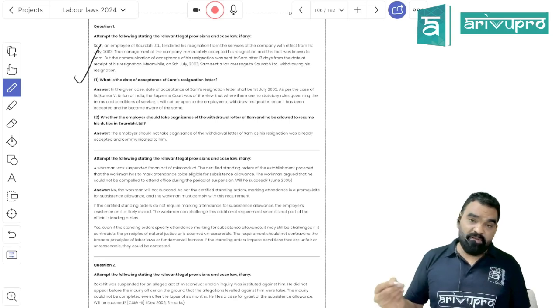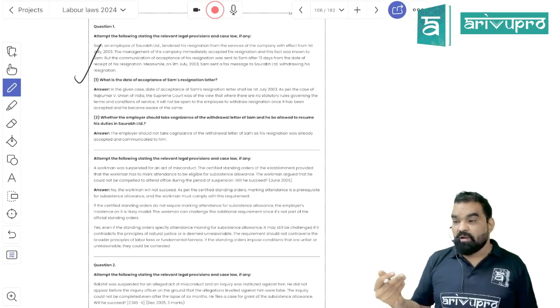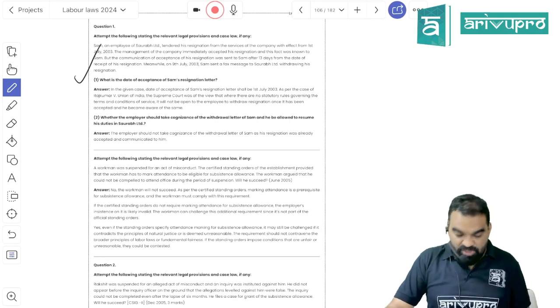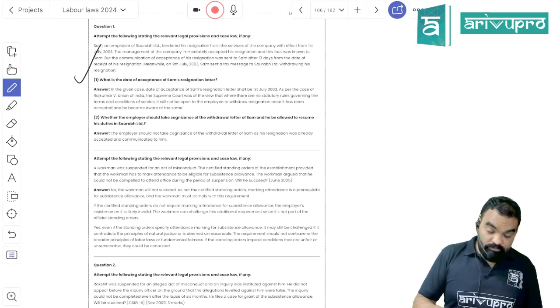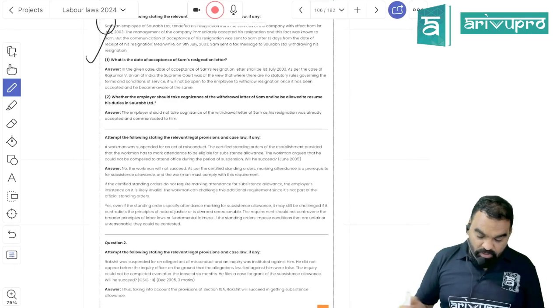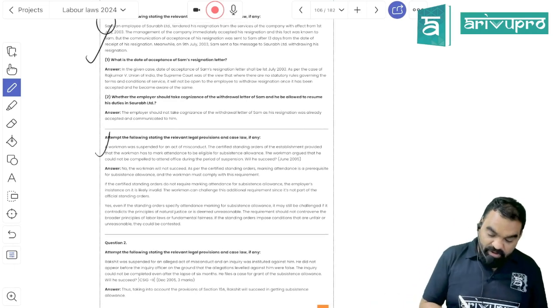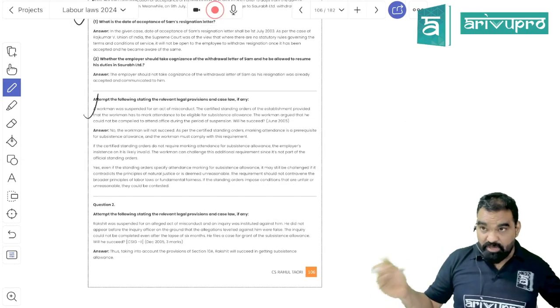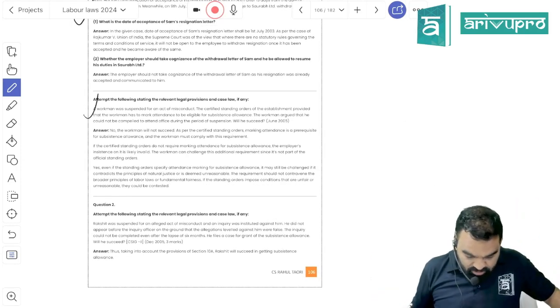Because they haven't communicated the acceptance of the resignation letter, in that situation you cannot withdraw your resignation. Got my point? Once you have resigned, you cannot take it back, even though they haven't communicated the acceptance of your resignation.